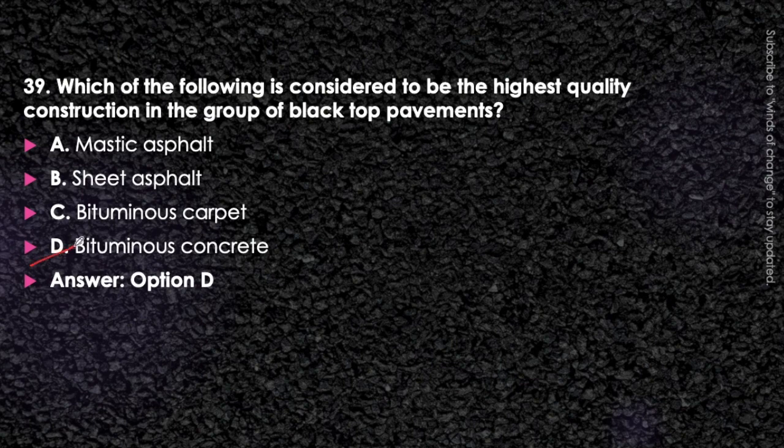Bitumen concrete is used as the surface course. Okay, the topmost layer is usually of bituminous concrete because it can bear a high level of abrasion resistance. For that property, since there will be a higher case of skidding as well as slipping of the tires on the surface course, here we will need a surface material which can withstand a high level of abrasion. So that is why we adopt bituminous concrete blacktop.